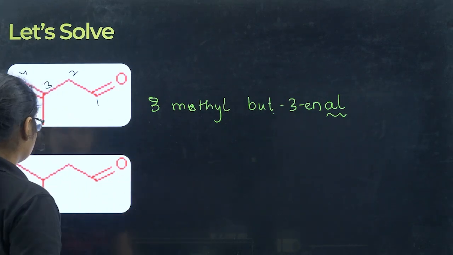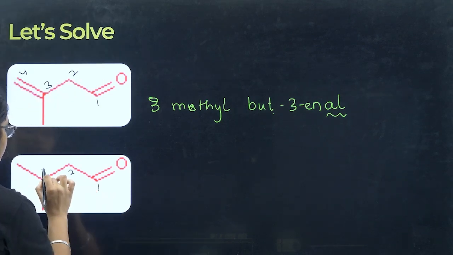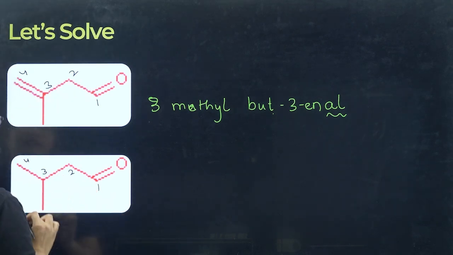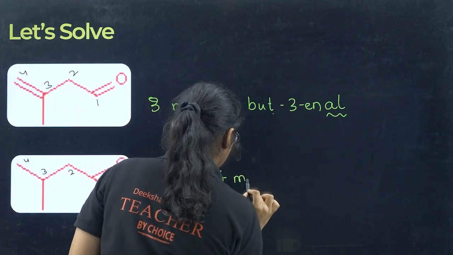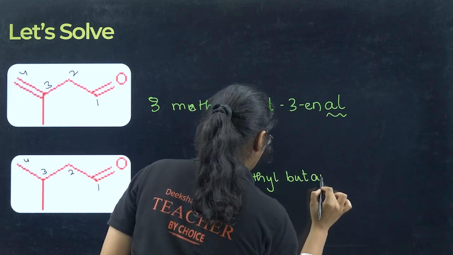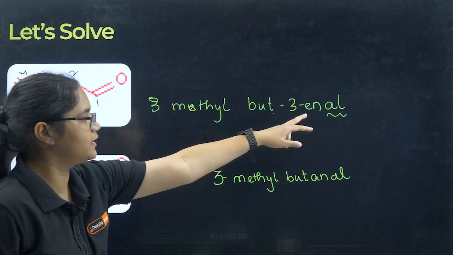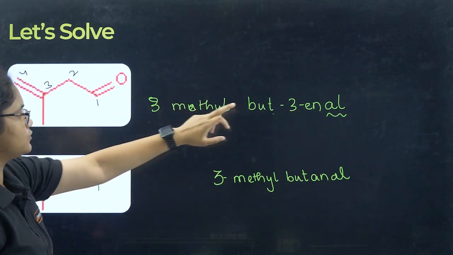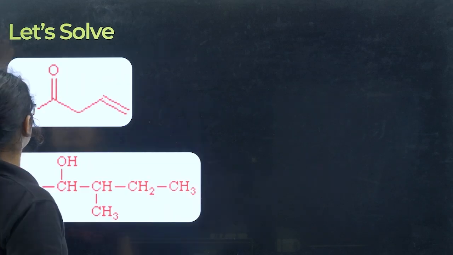Okay, next if I do this question, it's very similar to the first one. 1, 2, 3 and 4. Here you have to name the substituent. So I just have simply 3-methylbutanal. Right, 'an' and 'en', you are getting the difference. Here we have a double bond, so 'en'. Here there is a single bond, so 'an'. Okay, next 2 more questions.